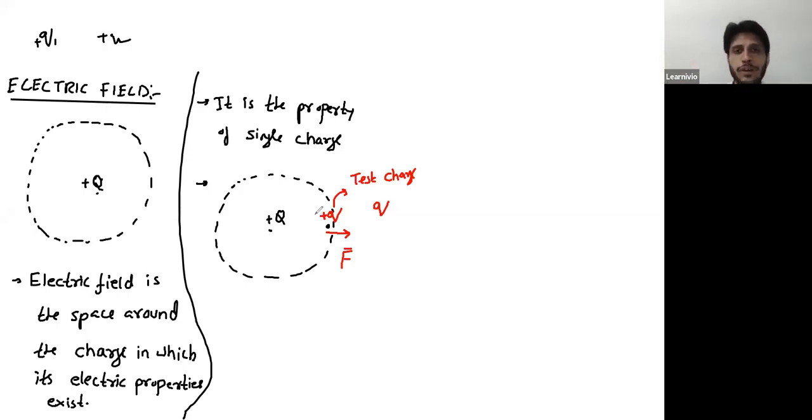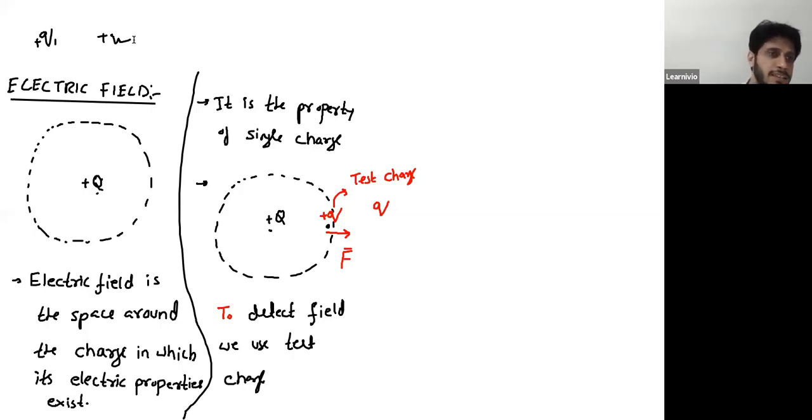So whenever you bring a point charge, around that point charge a sort of radiation develops that you call electric field. And that field is not visible. To detect that field, you will put a charge over it, a test charge. If the test charge experiences force, that means the field exists over this point. So is it clear up to this point? To detect field, we use a test charge.